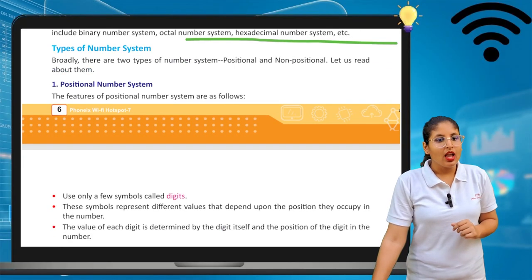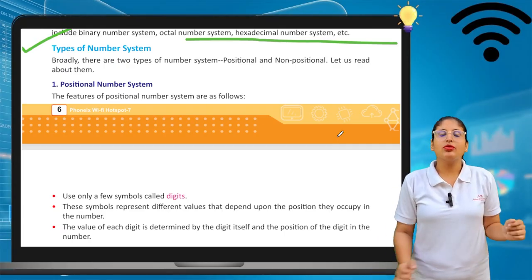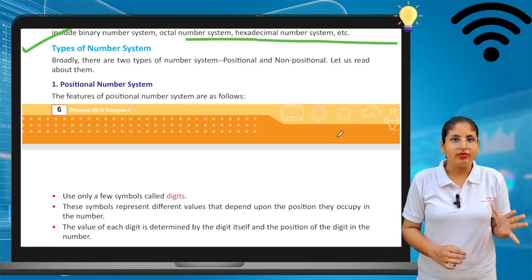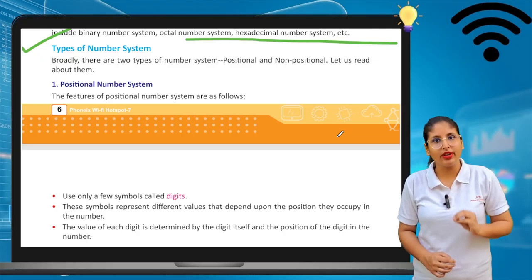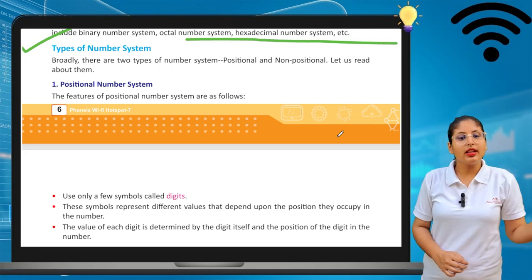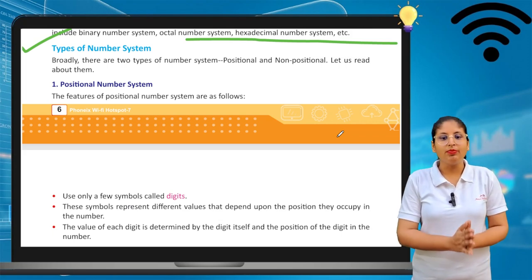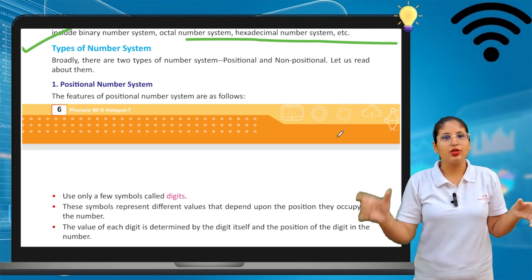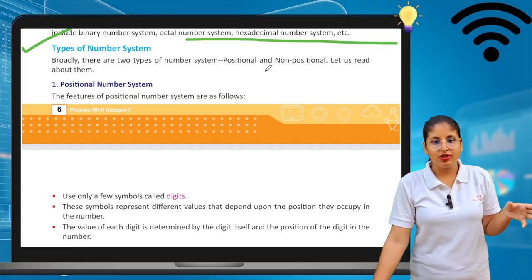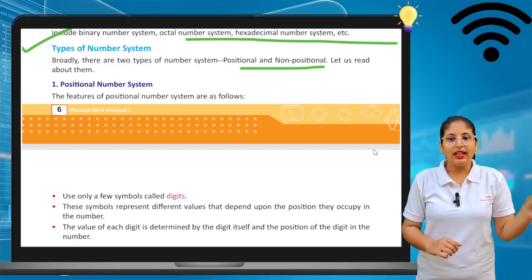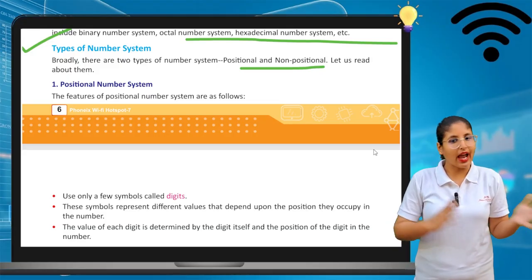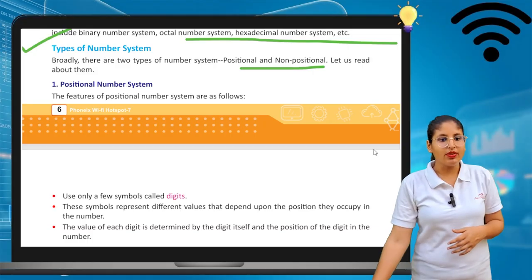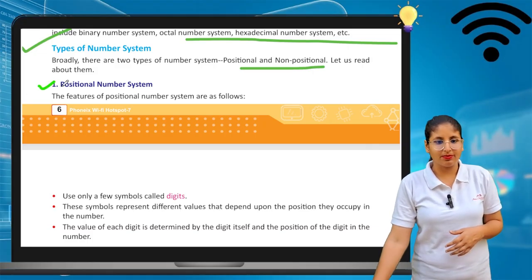Before starting that, we have to learn the types of number system. We are done with number system, now we will see what the types of it are. Broadly, there are two types of number system, positional and non-positional. Let us read about them, starting with the positional number system.